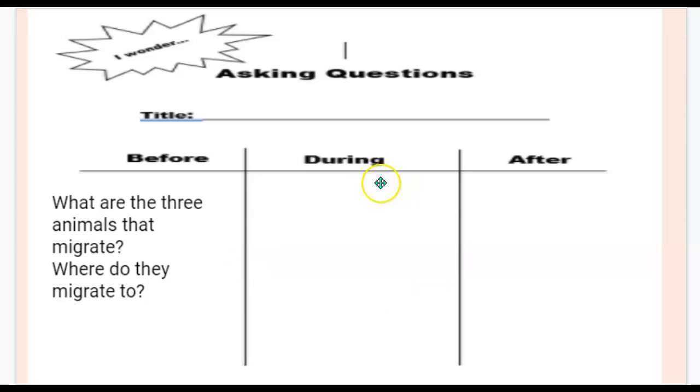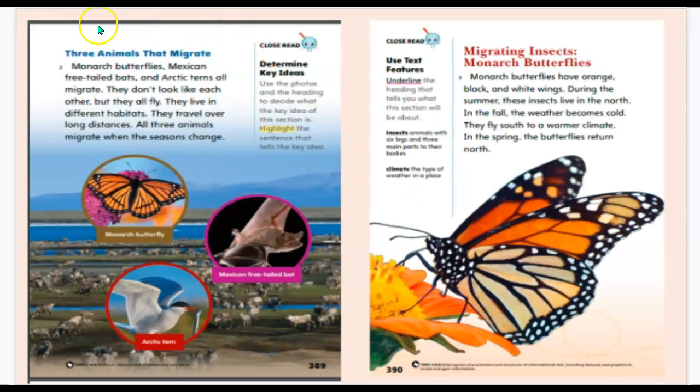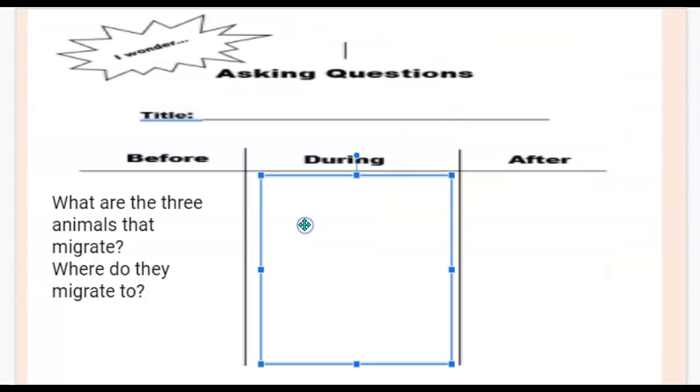Now, let's ask questions during the read. So as I read, let's think of questions. They don't look like each other, but they all fly. They live in different habitats. Where do they live? I have that question. What is their habitat like?